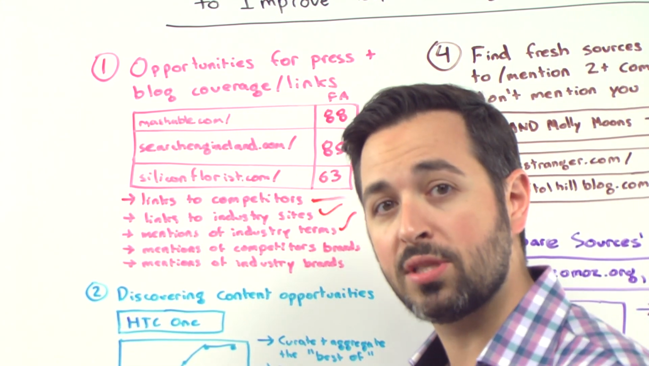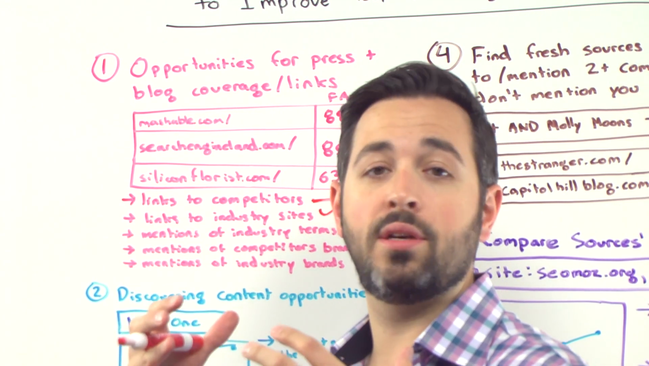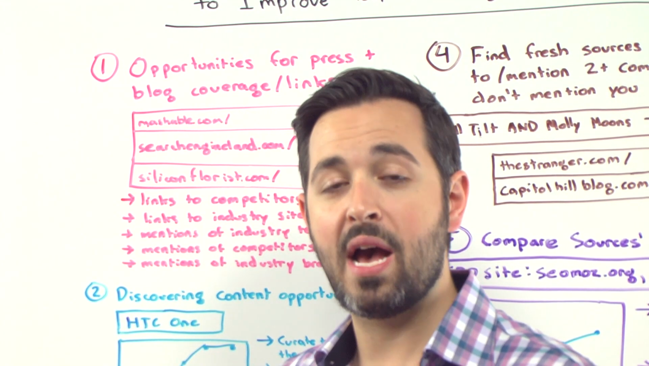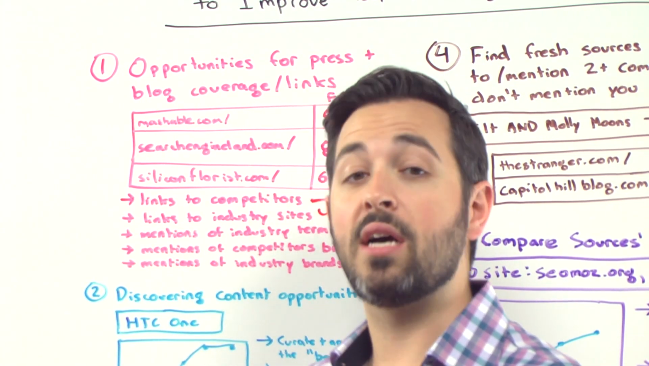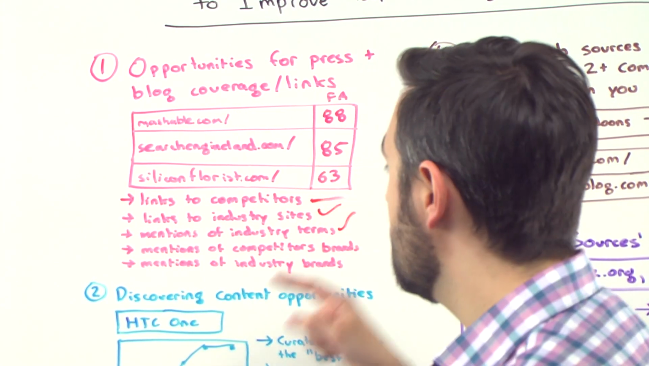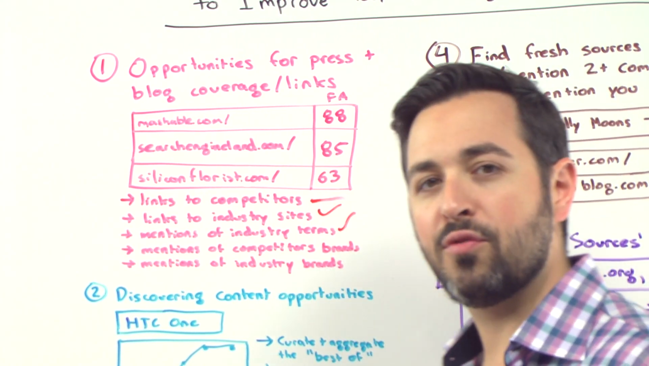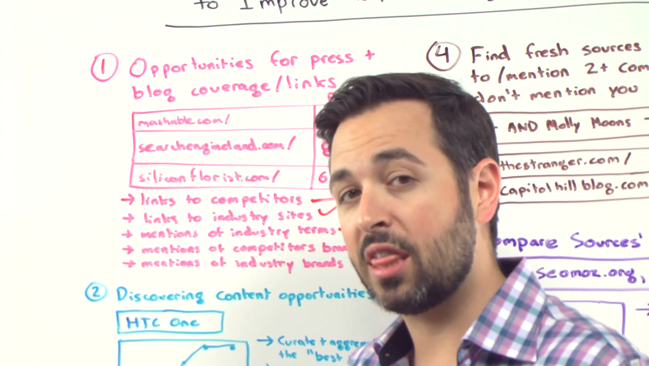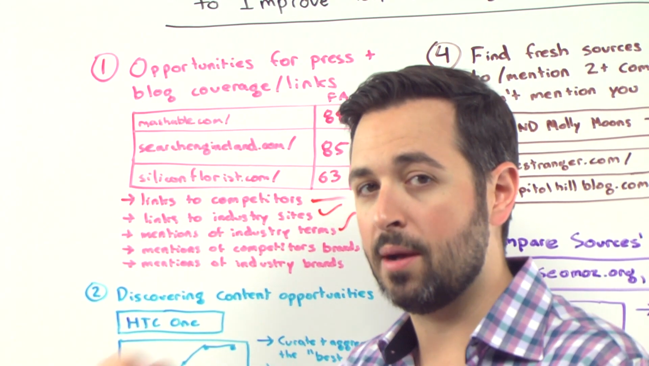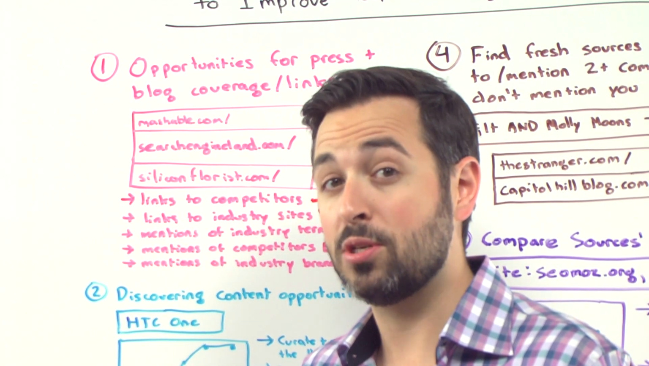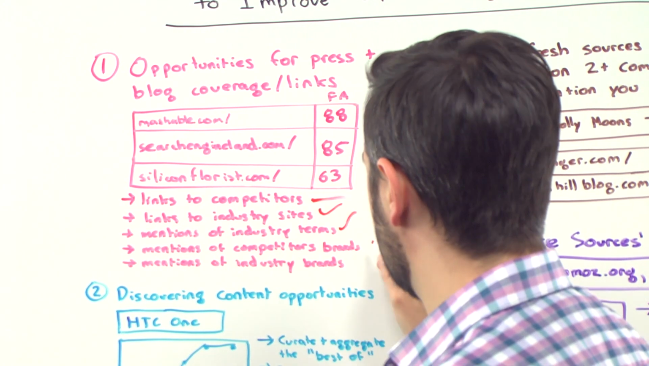Mentions of industry terms. If I find, whatever it is, print magazines that are on the web, or blogs, or forums, or news sites, feeds that are coming from places that are indicative of, wow, they're talking about a lot of things that are relevant to my industry, relevant to my brand, and to what our company is doing, that's probably an opportunity for a potential press mention.